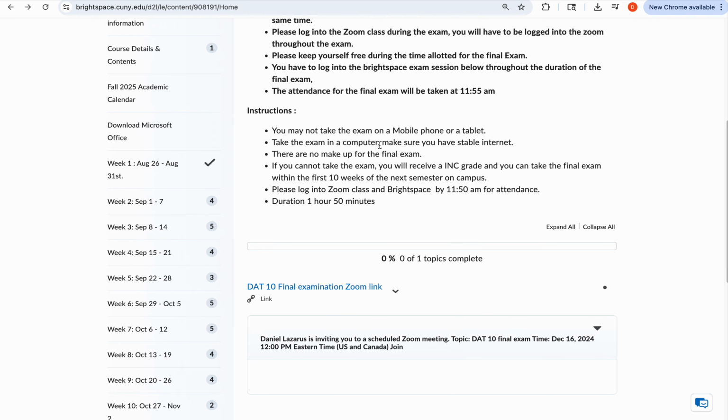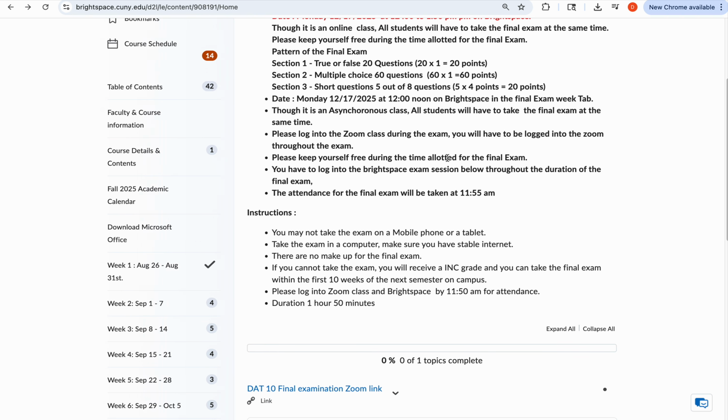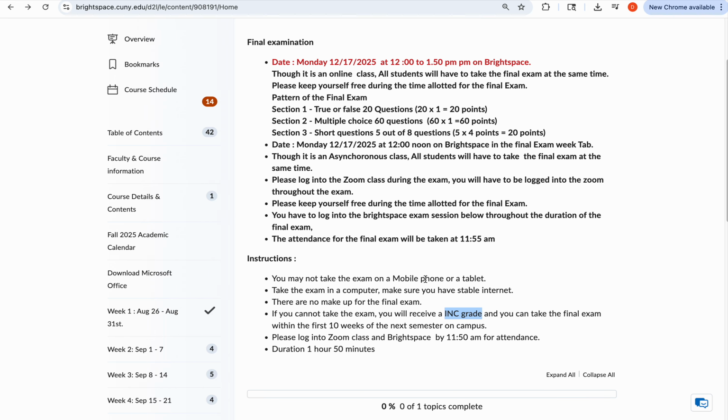And if you're unable to take the exam for any reason at this time, along with all the other students and the faculty proctoring the exam, you will receive an INC grade, which means an incomplete grade, and you will have to come within the first 10 weeks of next semester on campus, and I will be proctoring the exam in a computer lab. It will be online, but you will be required to come on campus and take the makeup exam within the first 10 weeks. Okay. So these are some of the instructions for your final exam. If you have any questions, please feel free to send me an email. I'm available to answer any questions.